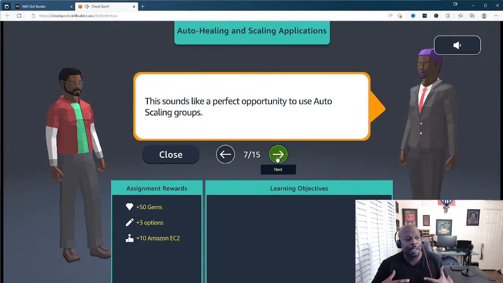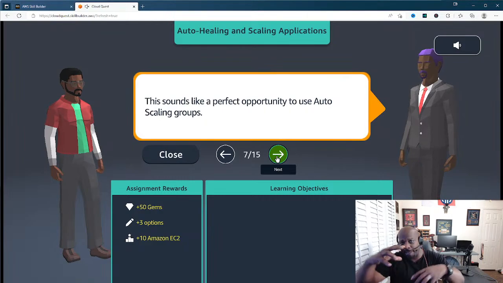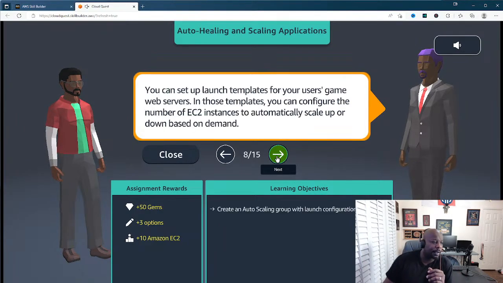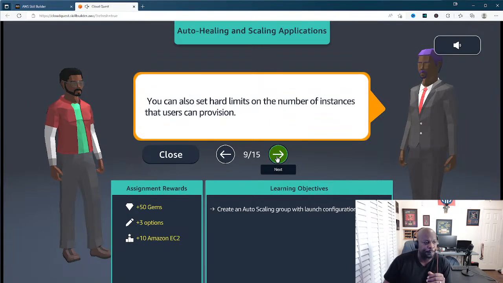So I say, hey, this sounds like a perfect opportunity to use auto scaling groups. You create groups of machines that handle all this traffic. You can set up launch templates for your users' games and web servers. In those templates, you can configure the number of EC2 instances to automatically scale up or down based upon the specific demand. You can also set hard limits on the number of instances that your users can provision.